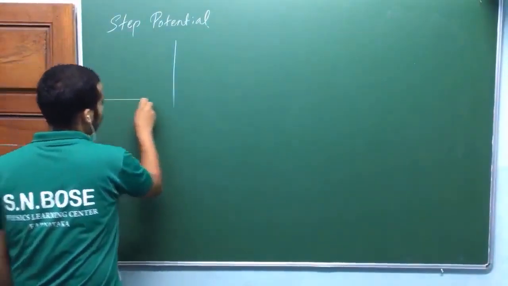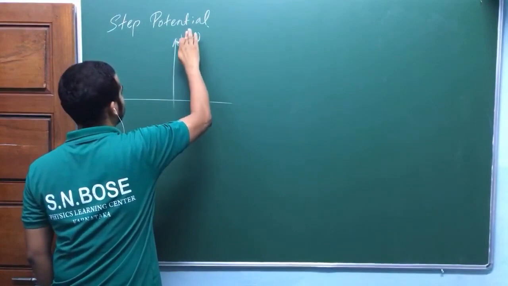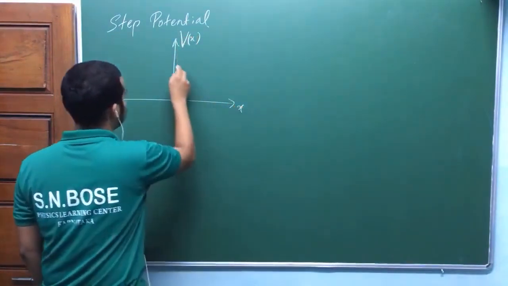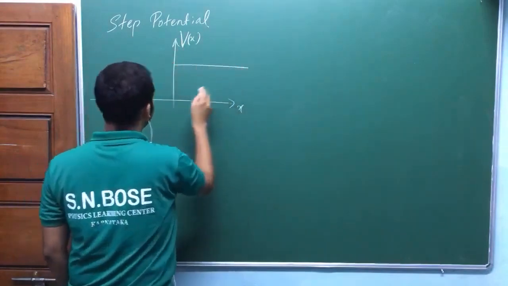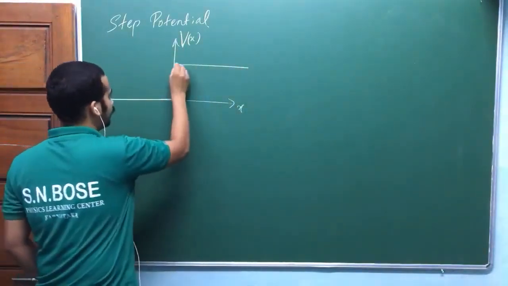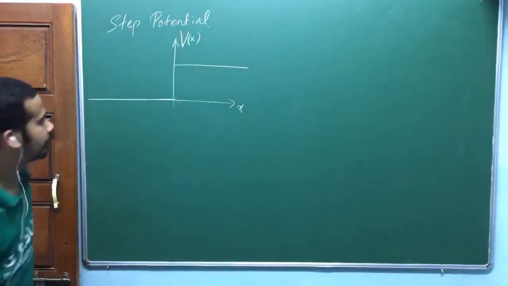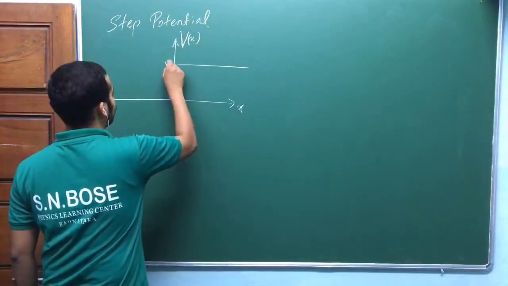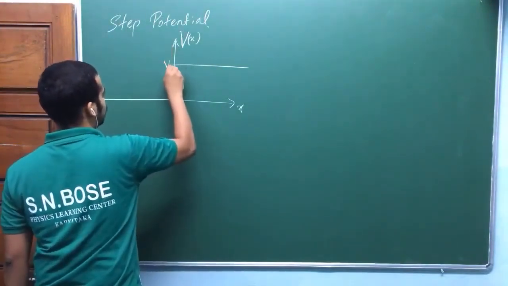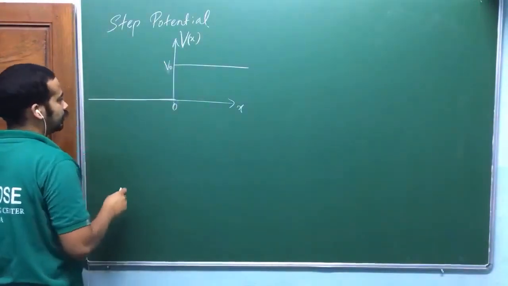First let me draw, so then I'll define it, okay? V of x, as a function of x, is defined like this. It is 0 here, it is V0 here, okay? So this is the value V0. Is that okay? So it is 0, this is the origin here.